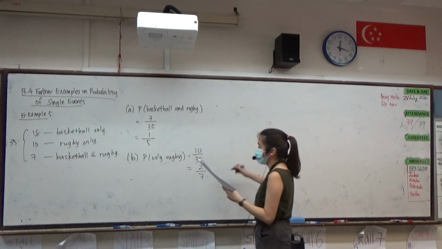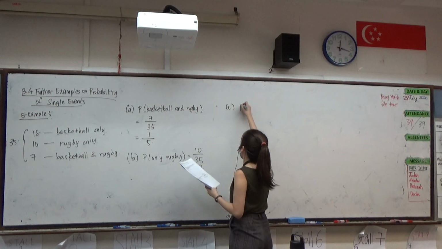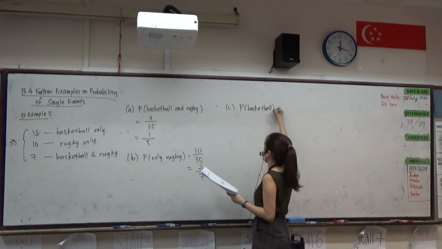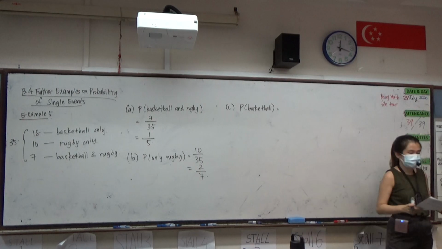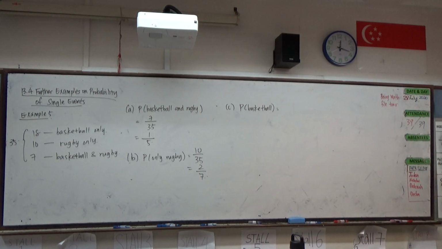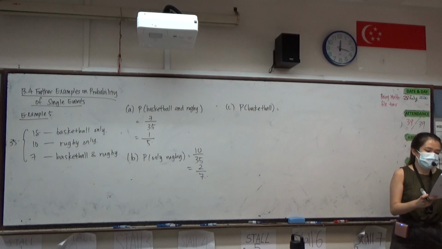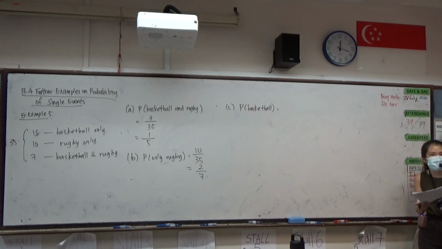Okay, part C. Probability of basketball. What's the probability of having a student playing basketball?